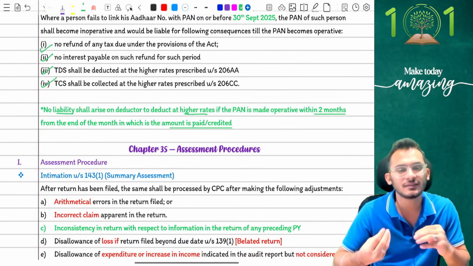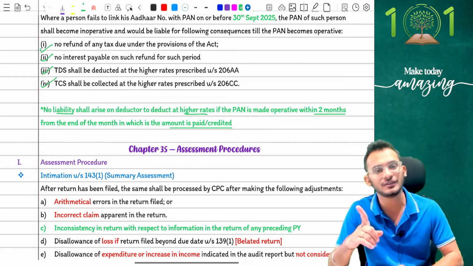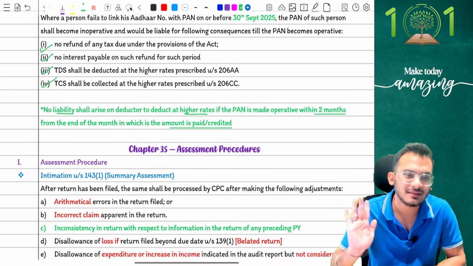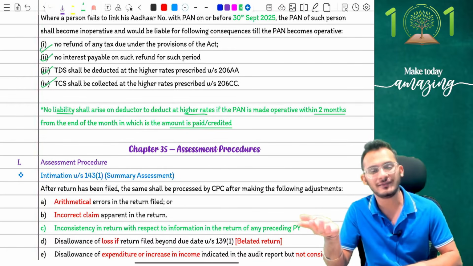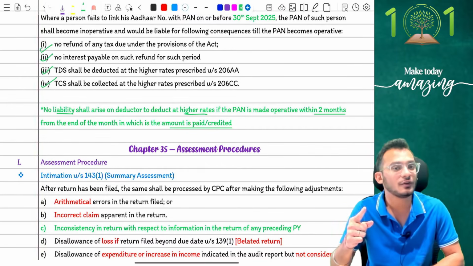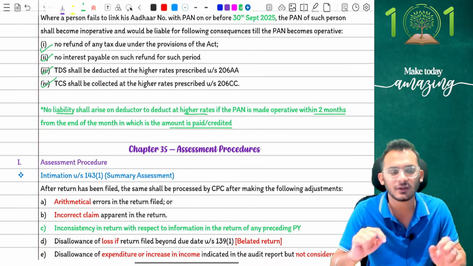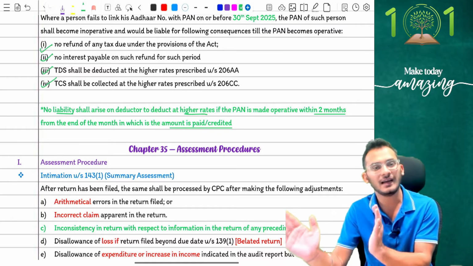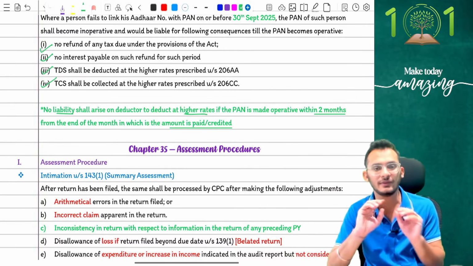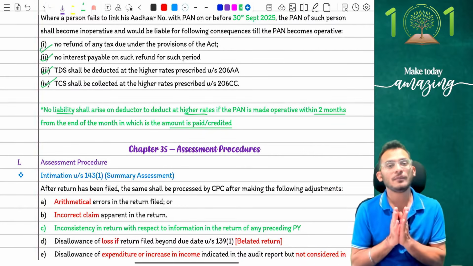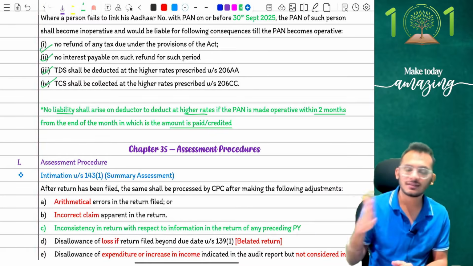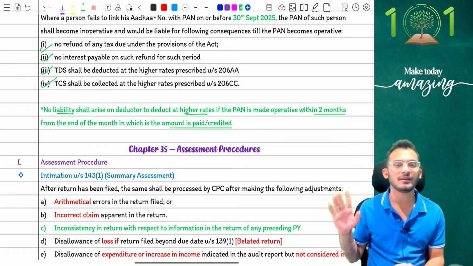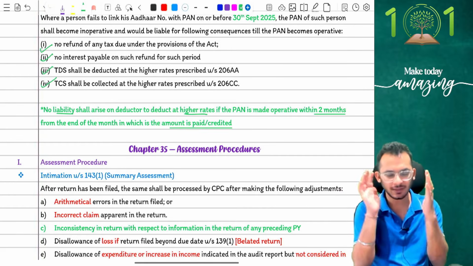Now, practically, this is not implementable because the moment the PAN is showing invalid, the moment you file a TDS return, a demand will be thrown to you. Yes, if later on he goes and links his PAN with Aadhaar, I don't think the return is going to modify itself. So practically this is causing problems, but from a theoretical perspective, they have clarified that for the next 2 months you still have a liberty, a cushion zone. Which means if I'm going to make a payment to you right now and I inform you that I'm going to deduct at higher rates, within the next 2 months, if you can clarify your mistake and get your PAN and Aadhaar linked, we will not deduct at a higher rate. That is what the conditions are.